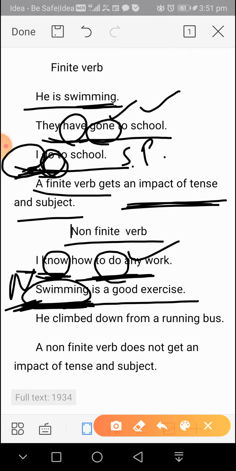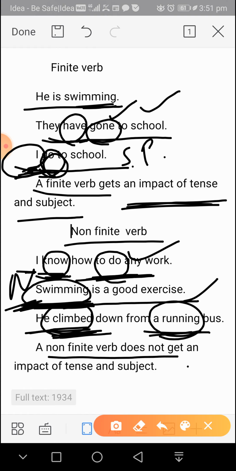He climbed down from a running bus. Here climbed is a finite verb. If you change the subject or the tense, the form of the verb will change accordingly. But running bus, this is an adjective. This is a participle, a present participle. So it will get no impact of any subject or any tense. So a non-finite verb does not get an impact of tense and subject.